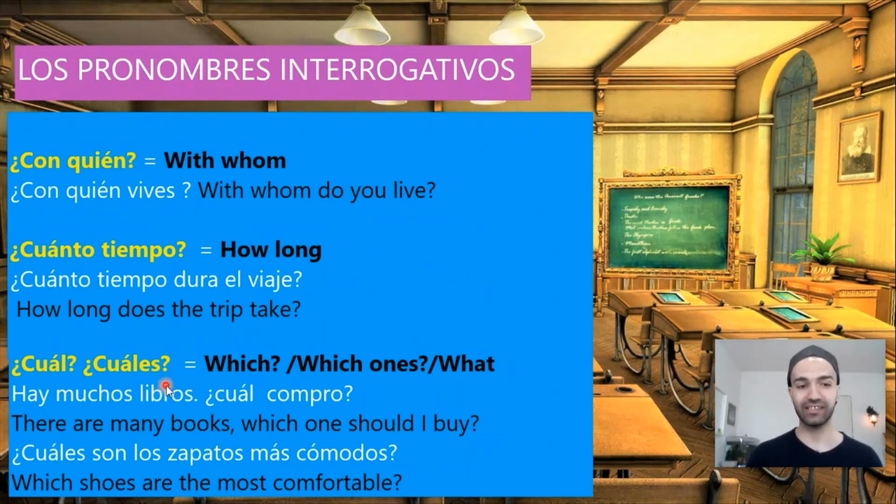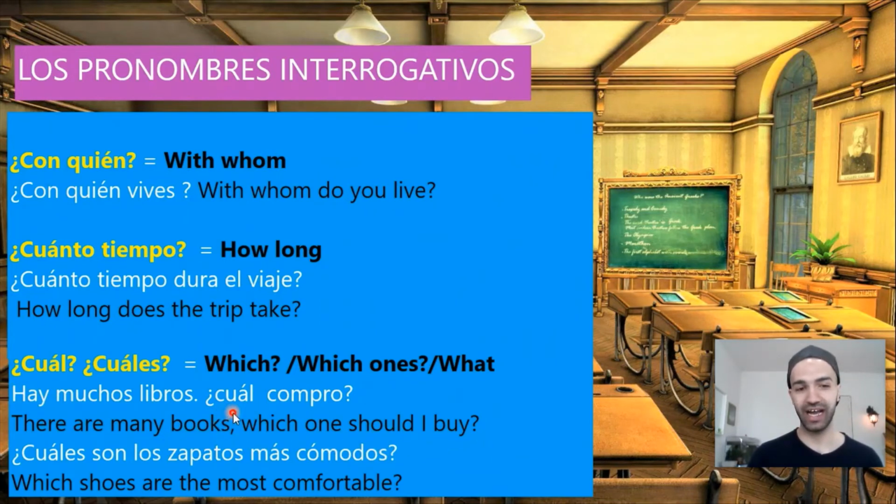¿Cuál and cuáles? ¿Cuál? It means which, and it's singular. ¿Cuáles? It means which ones, and it's plural. And also in some cases, in some situations, it could mean what. For example, hay muchos libros. ¿Cuál compro? There are many books. Which one should I buy?